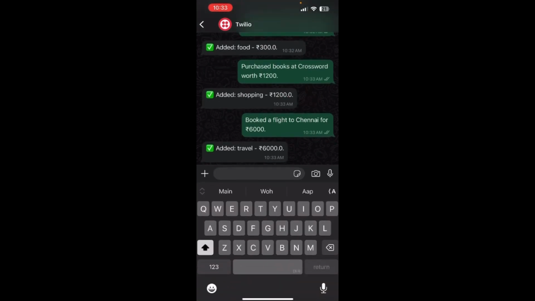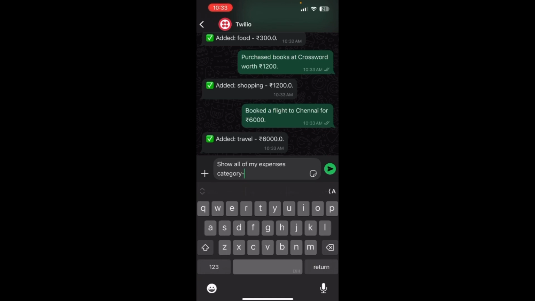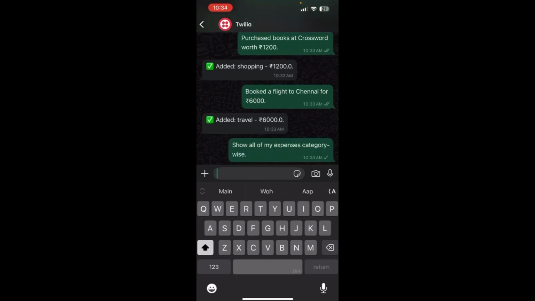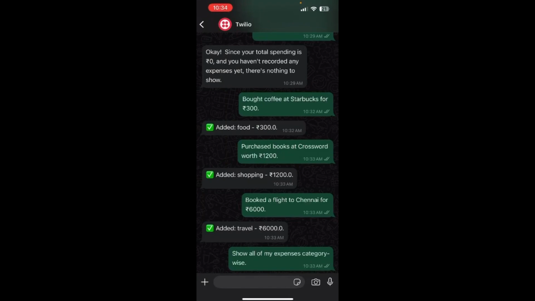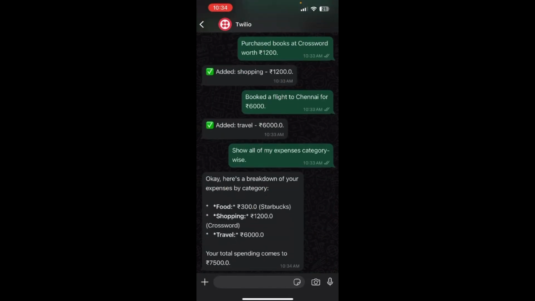Now I will tell it to show the expenditures, all of my expenses, category wise, if that's required. And as you can see, there is a breakdown and it's showing correctly. So this was a simple bot demo that I've made. Now I will switch over to my laptop and show you the actual code and the Render and video interface.